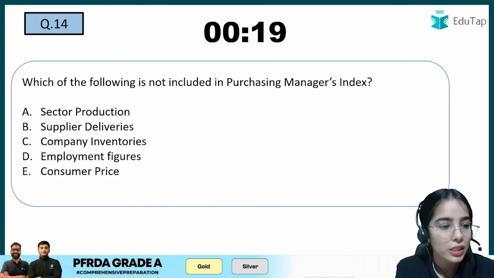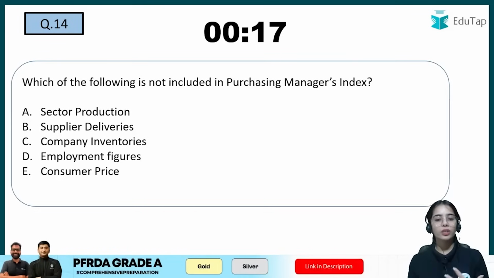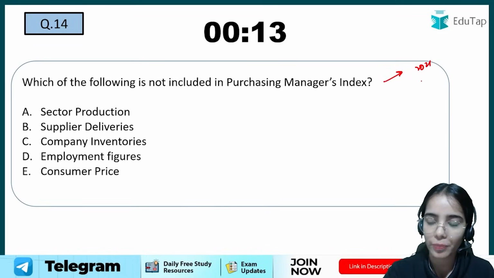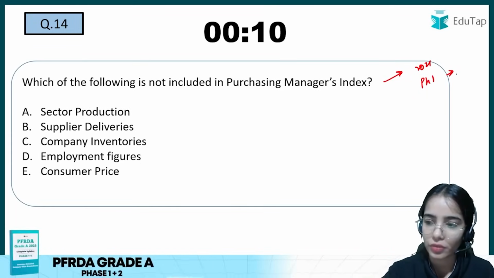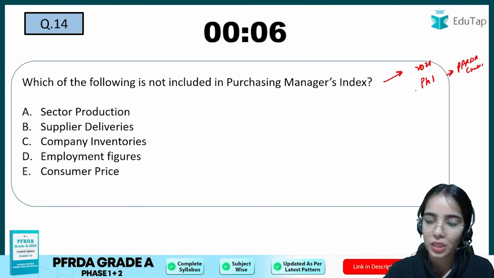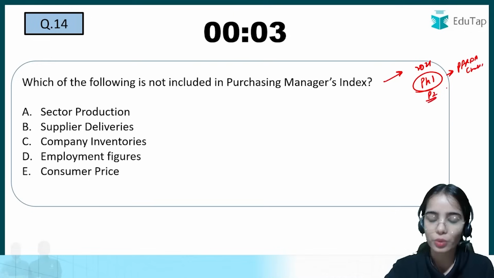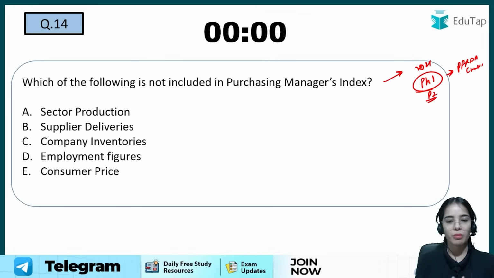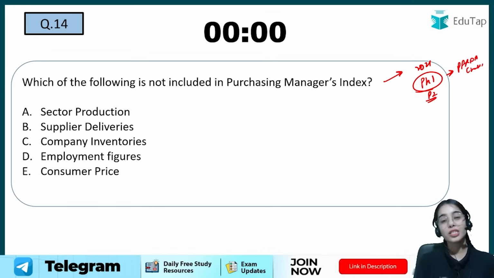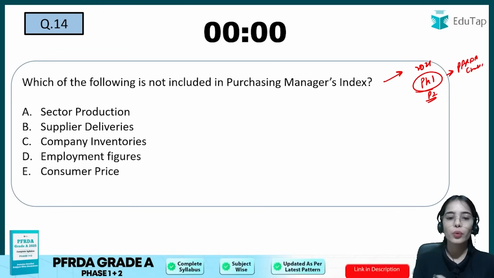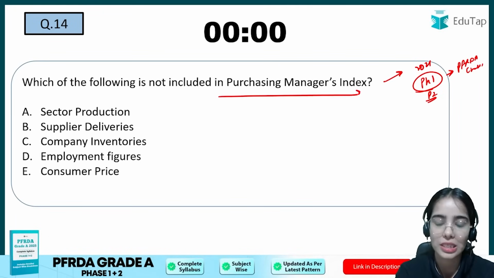Okay, next question is, which of the following is not included in purchasing managers index? This question came in 2021 phase 1 of the PFRDA Grade A examination, in paper 2 in the economics component. But try to understand that this is not directly economics or the syllabus that is given in economics. If you see, the question is very easy. You just have to identify the correct terms here.